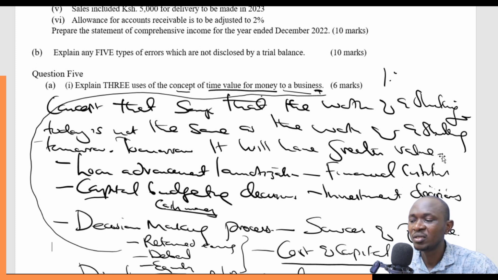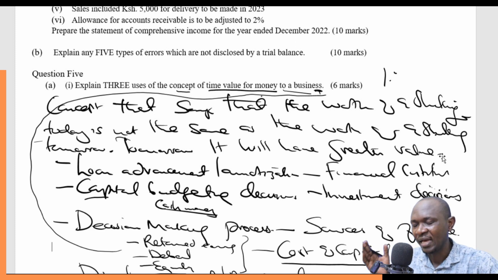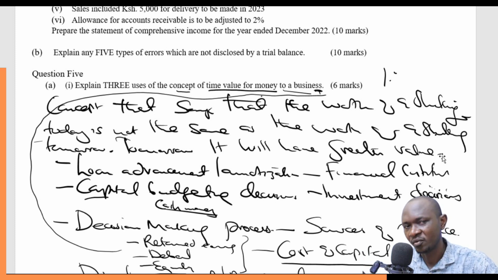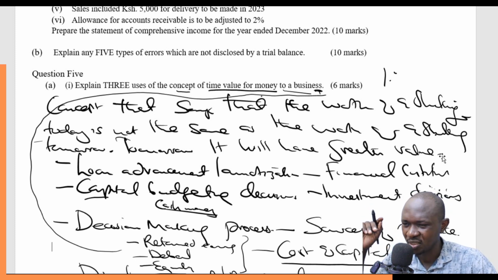These ones are also influenced to a great extent by the concept of time value of money, because the investors will want good returns on their investment, and so they will be trying to calculate the actual value of their money, of course with the time element in the picture, and what they actually get from the business as dividends. If the two don't tally, of course they'll make a decision which can either favor the organization or be against the organization.